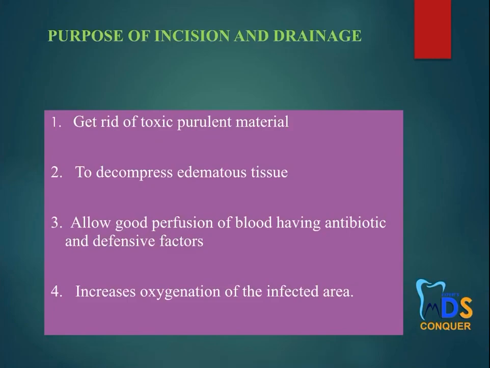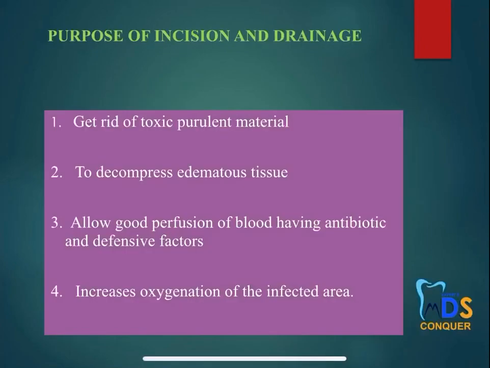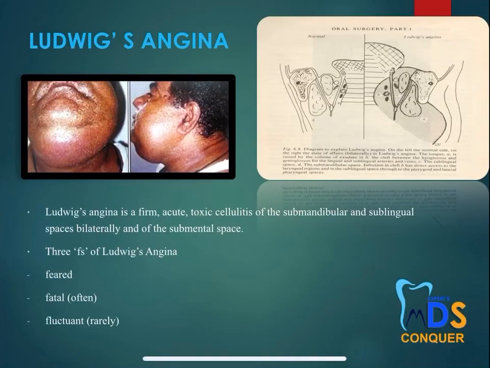Next, the purpose of incision and drainage. You have to get rid of the toxic bacteria first of all, then decompress the edematous tissue, then allow the perfusion of the blood carrying the antibiotic and the defensive factors, and finally increase the oxygenation. This is how you have to write it. Next, the complications of the head and neck infections, you have to write all these. Then you have to end up with Ludwig's angina, which is very important.